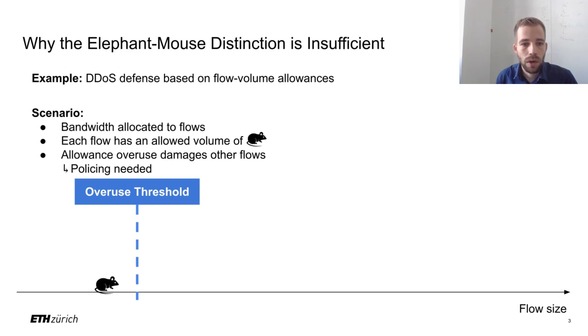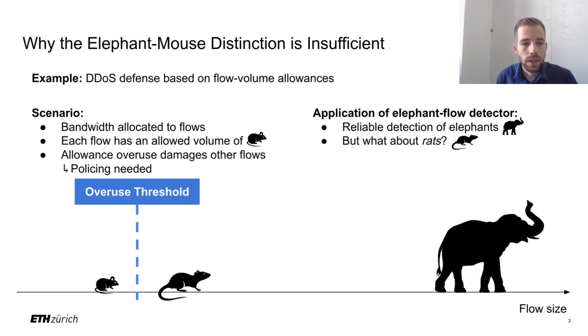Clearly, if any flow in this scenario overuses its allowance, other flows will experience congestion and loss, so allowances must be policed. If now an elephant flow detector is used to police these allowances, elephant flows which grossly overuse their allowance will be swiftly and reliably detected.